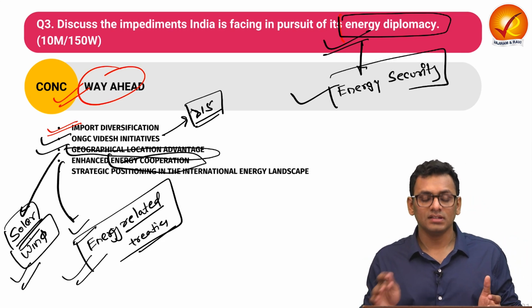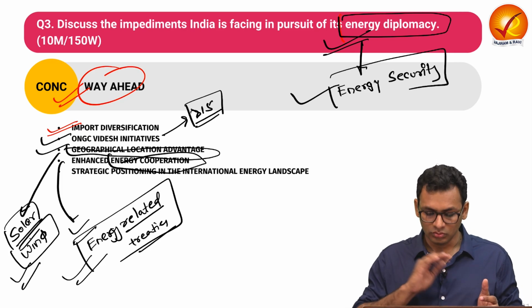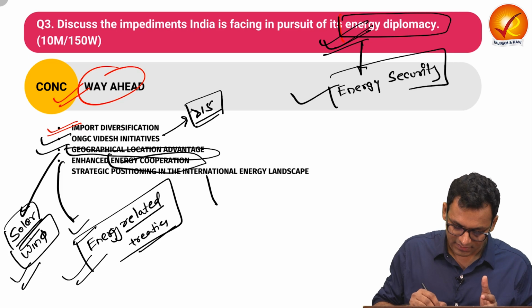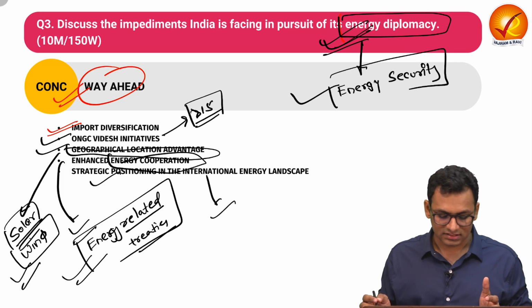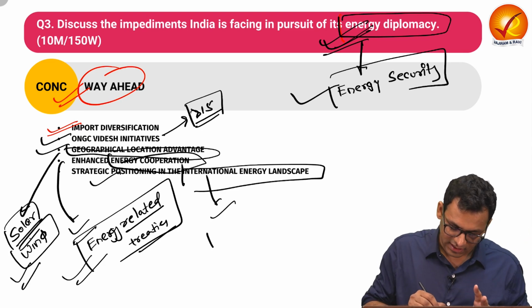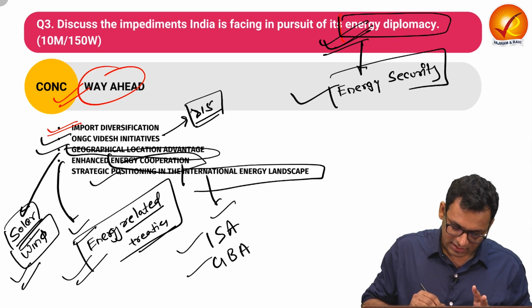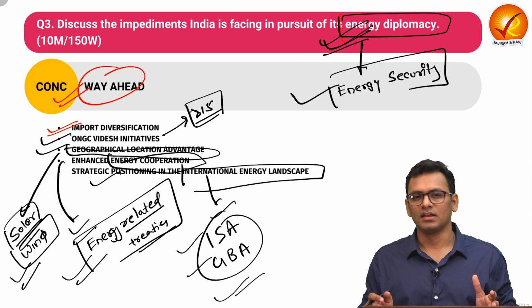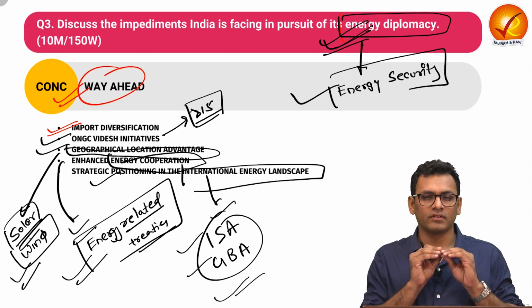That kind of energy cooperation can help with respect to India's successful pursuit of energy diplomacy. And lastly, making sure we use our strategic position in the international energy landscape. We have seen initiatives like the International Solar Alliance, the Global Biofuel Alliance. So these are the kind of initiatives that India can leverage to ensure energy security. So this is all for the conclusion of question number 3.